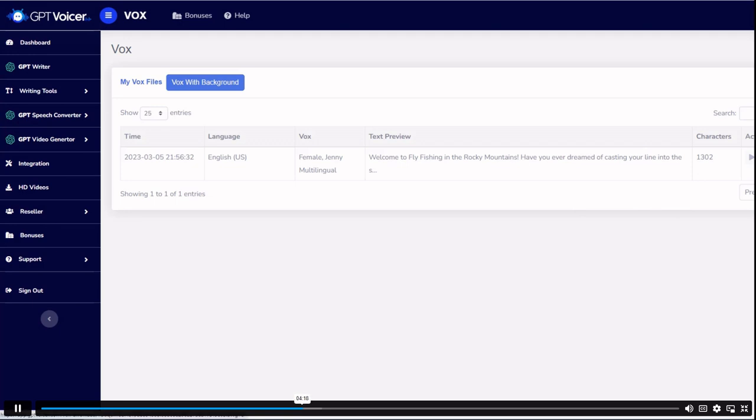And of course, we can download it. And so I'm going to go ahead and click download as an MP3, which I can then drop into any video editor. I personally like to use Camtasia if it's a sort of like a marketing video.